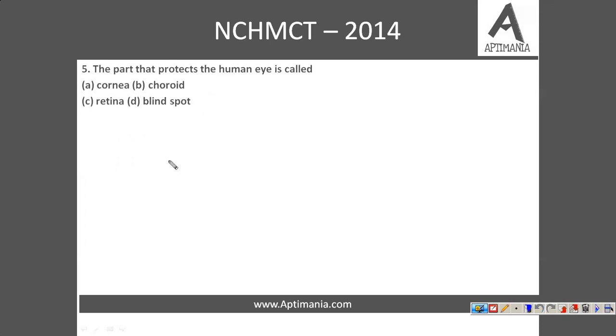The part that protects the human eye is, so see, what is there in the human eye that protects it? See, blind spot is the point where when the light falls inside the eyes, no image is formed. Retina is the point where when light falls, image is formed. So basically, cornea is the part of our eye which protects our eye. So the answer is option A, cornea.